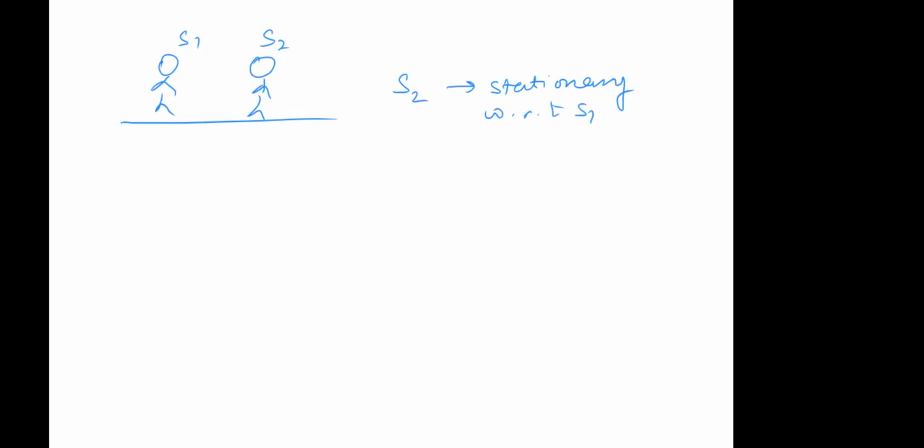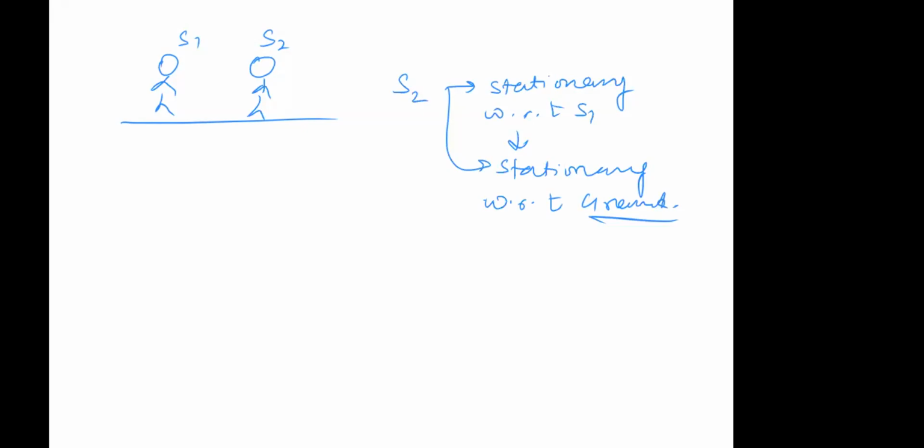S1 will say that S2 is stationary with respect to me. And since S1 is on ground, you can also say that S2 is stationary with respect to ground also, because S1 is on ground. So up to this point, it's correct.